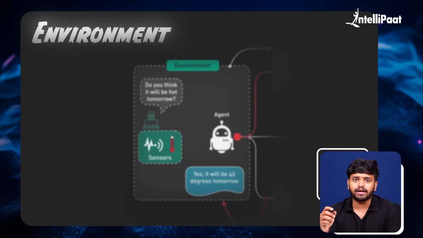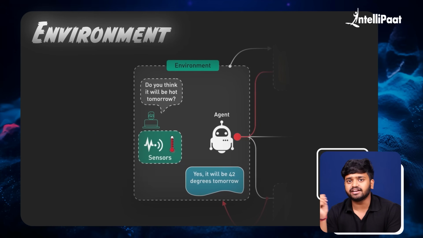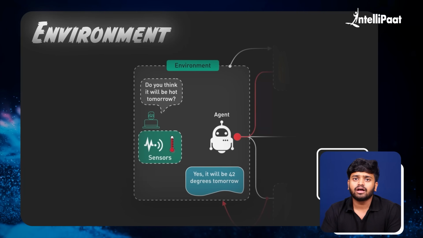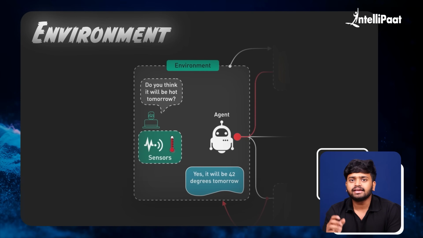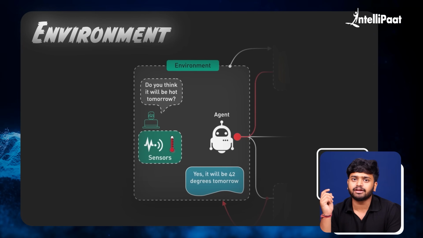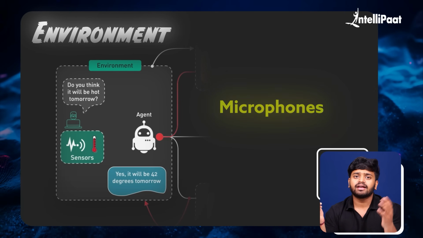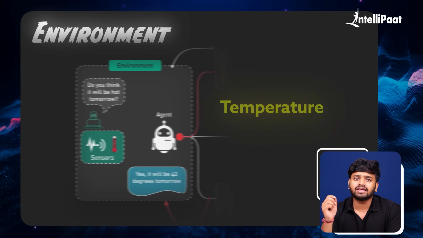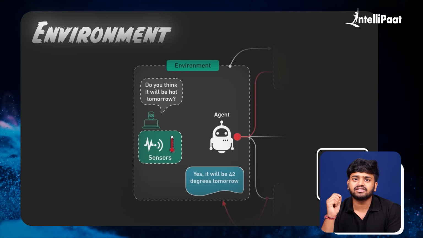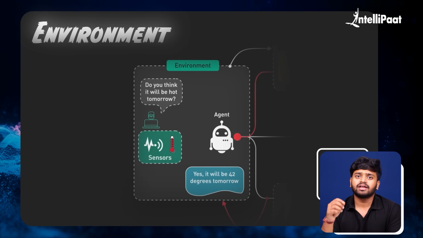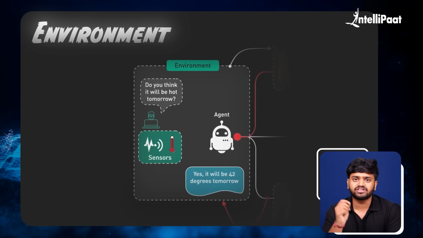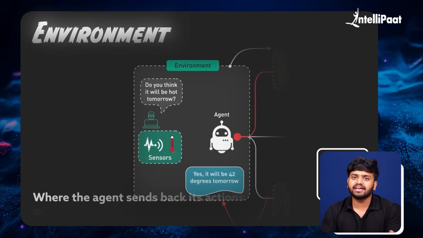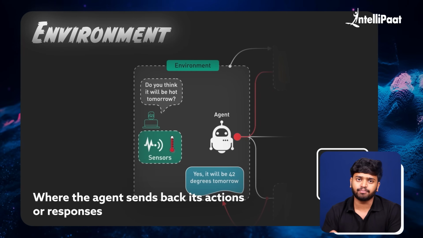Let's start with the environment. This is everything an AI agent interacts with. It could be the real world or a digital space. Technically, the environment provides the observable input, through sensors like microphones, cameras, temperature sensors. These are all the external stimuli that the agent detects and responds to. In short, this is where the data originates, and it's also where the agent sends back its actions and responses.